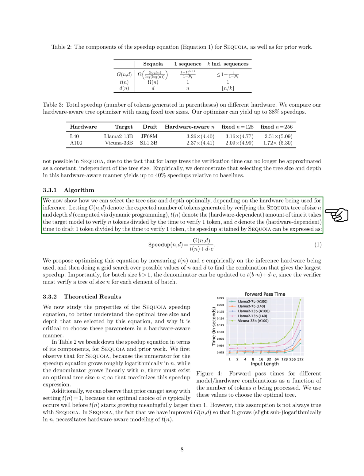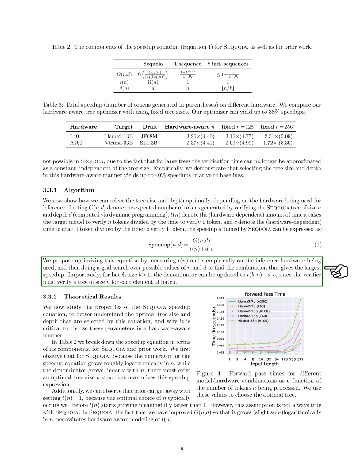We suggest conducting a grid search over possible tree sizes and depths, using empirical measurements of these time factors on the specific hardware used for inference. It's important to note that for batch sizes greater than 1, the formula for calculating speedup is adjusted to account for the verification of a tree of size n for each batch element.